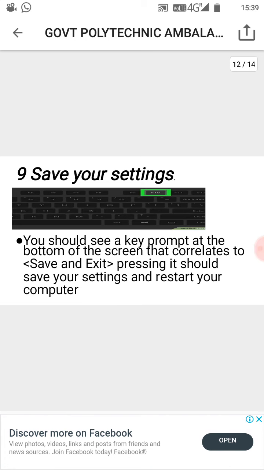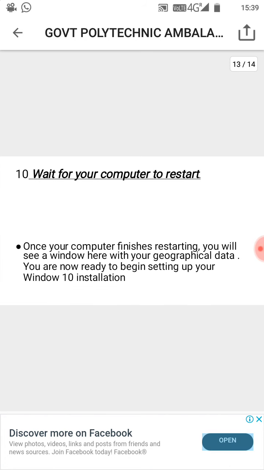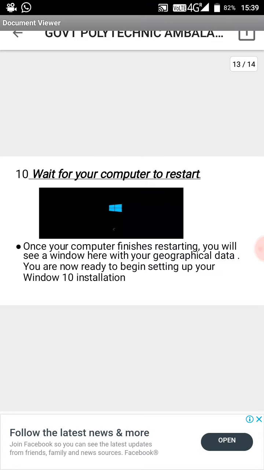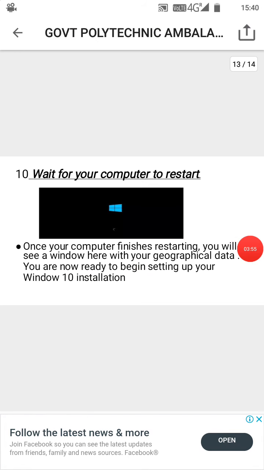Point 10. Wait for the computer to restart. Once your computer finishes restarting, you will see a window here. With your geographical data, you are now ready to begin setting up your Windows 10 installation.